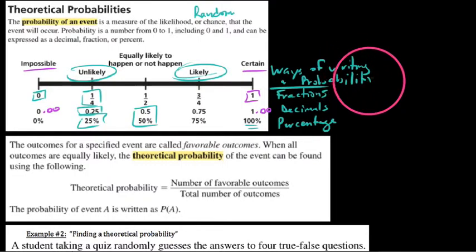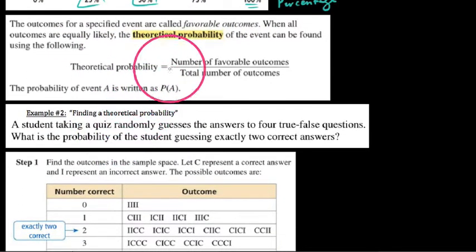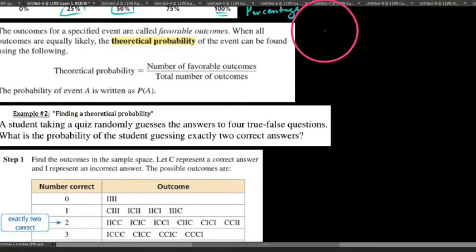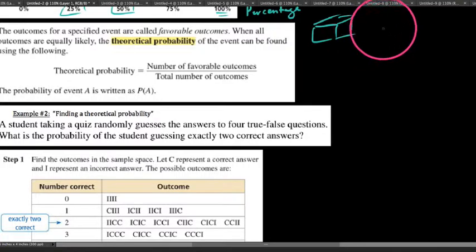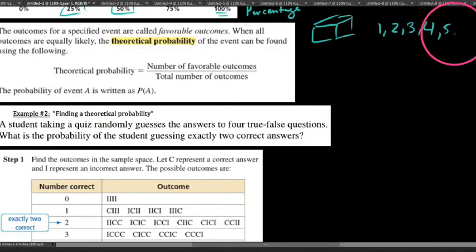So let's explore how we obtain a probability in the first place. It's a pretty easy concept, but we'd say that the outcomes for a specified event are called favorable outcomes. Let's recall that in my last video, when we were talking about sample space, I had a 6-sided die that's perfectly constructed with 1, 2, 3, 4, 5, and 6. Everything's equally likely to happen here. The thing we want to indicate is that an event indicates a specific set of outcomes in the sample space.